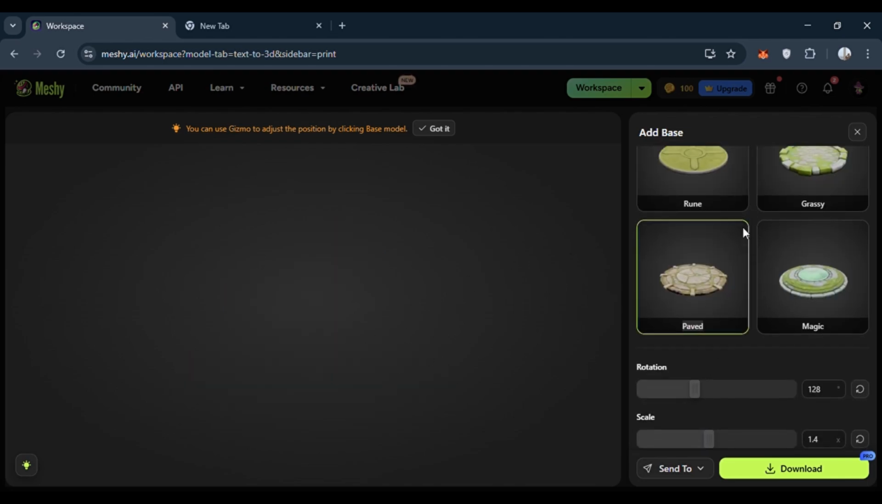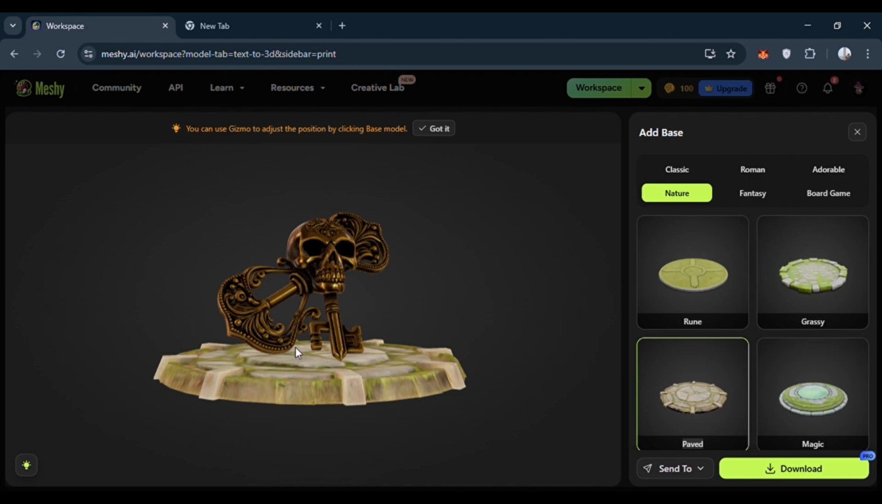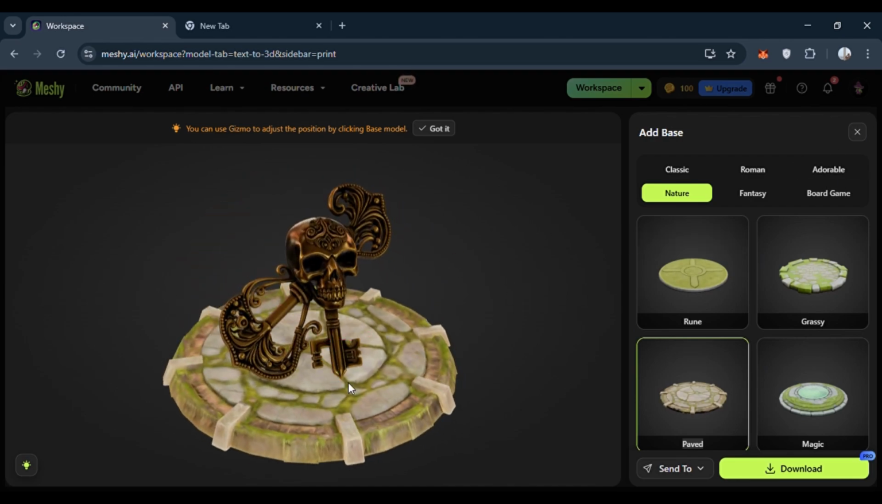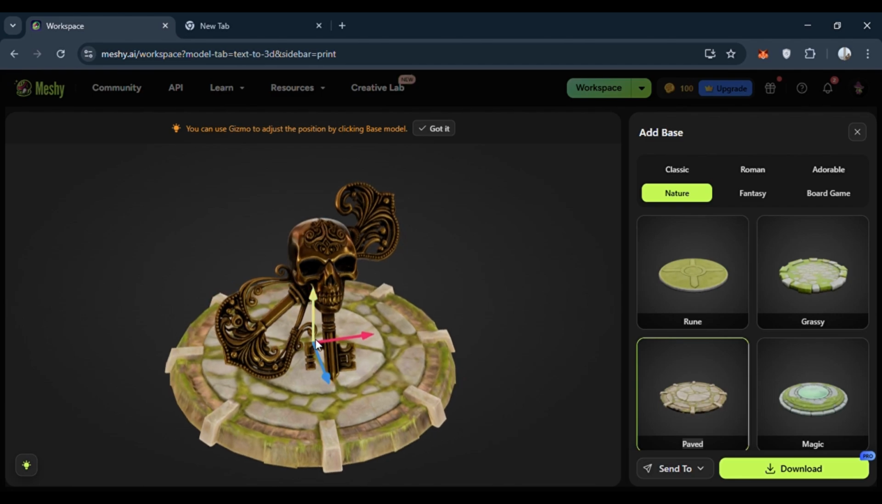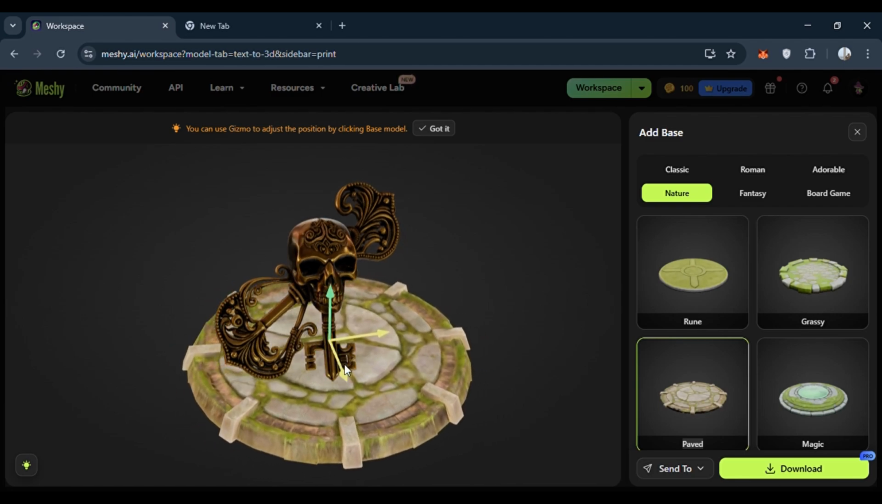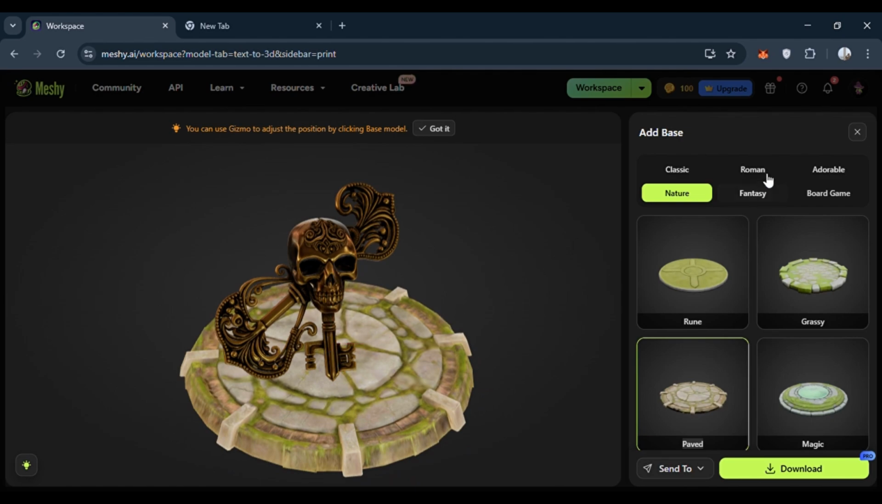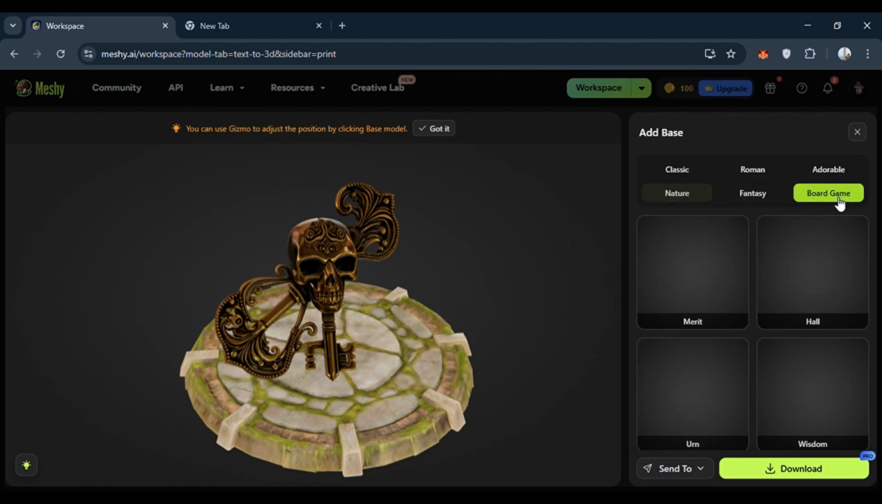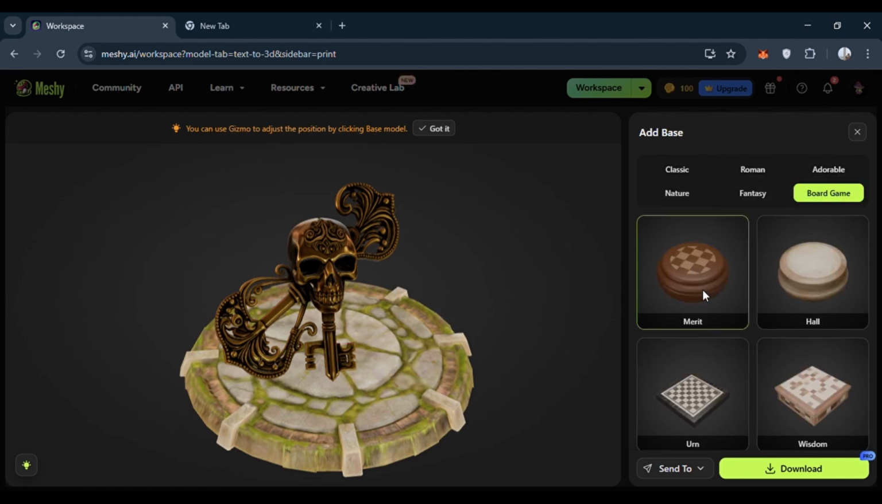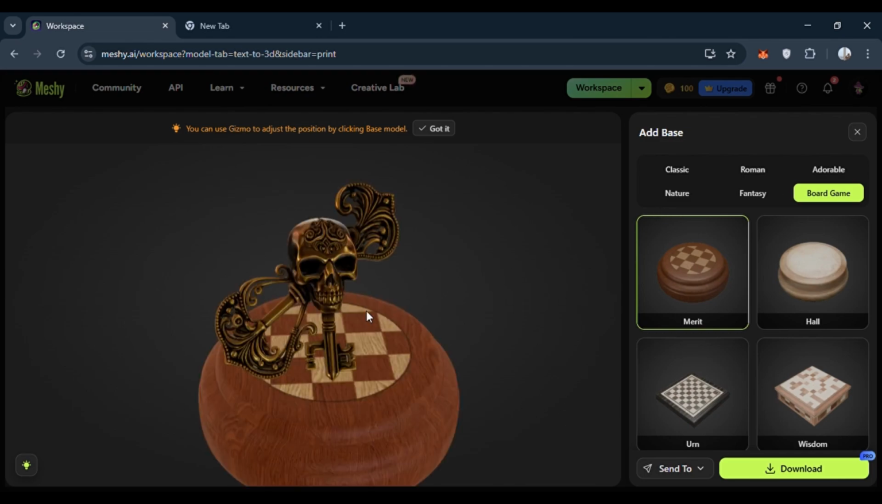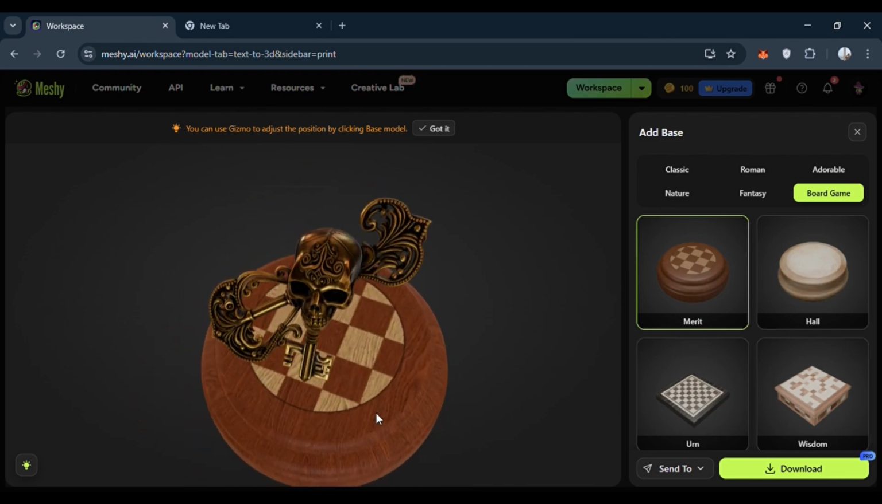I have poor internet, so there is a delay in downloading it. As you can see, we can move this to what we want for our 3D printer. This is the board game model, and here we are.